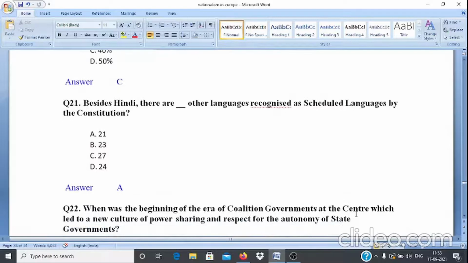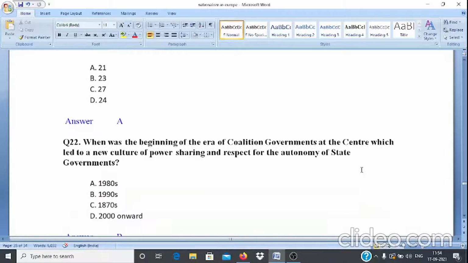Question number 21. Besides Hindi, there are other languages recognized as scheduled languages by the Constitution. And options are A 21, B 23, C 27, and D 24. And answer is option A, that is 21.